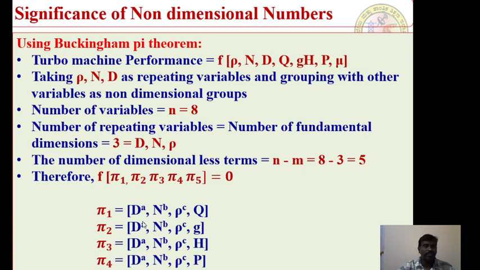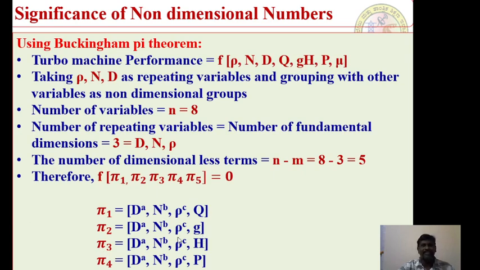Therefore, pi 1 is equal to D to the power of a, N to the power of b, rho to the power of c, Q. I will select Q in this case, that is the remaining parameter. Pi 2 is equal to D to the power of a, N to the power of b, rho to the power of c, g. I will select g. Or you can directly club pi 2 and 3, you can call it g into h. That is also possible, or separately also you can consider.